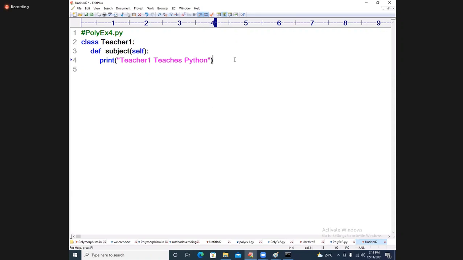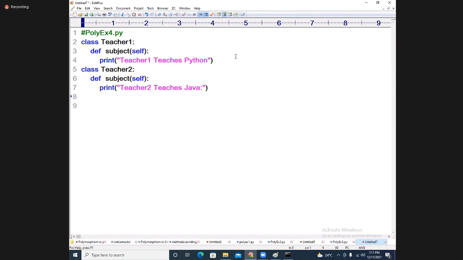Teacher 1 teaches Python. Okay, finished. Class teacher 2. def subject of self. Print: teacher 2 teaches Java. Teacher 1 teaches Python. Teacher 2 teaches Java.